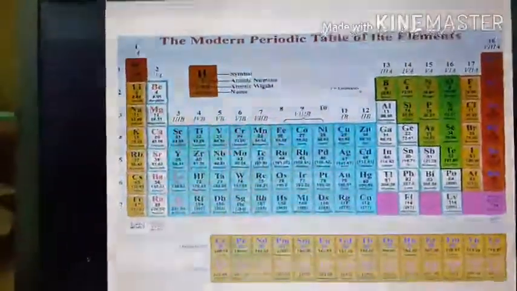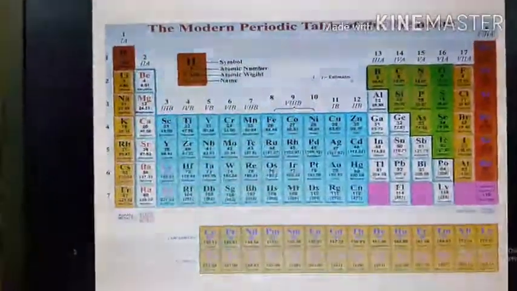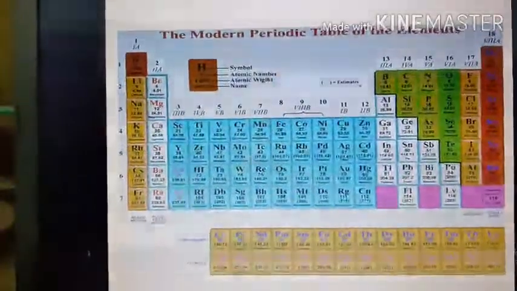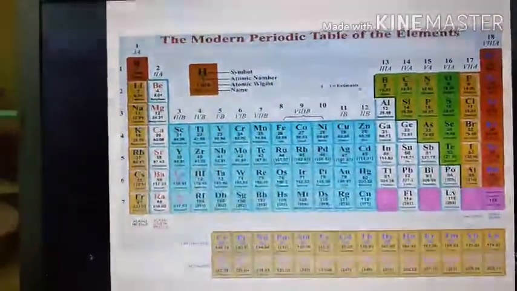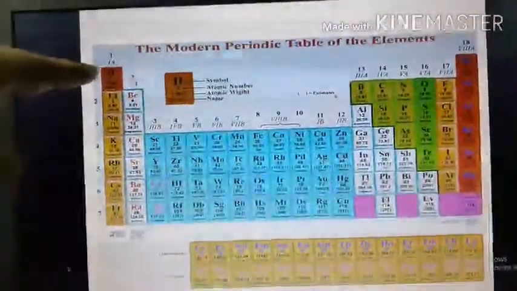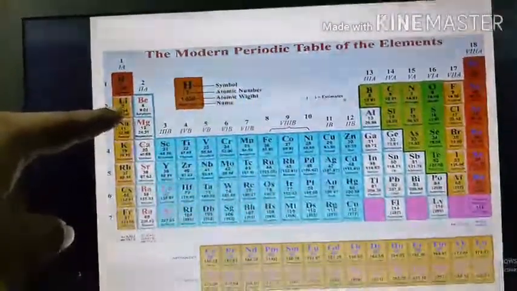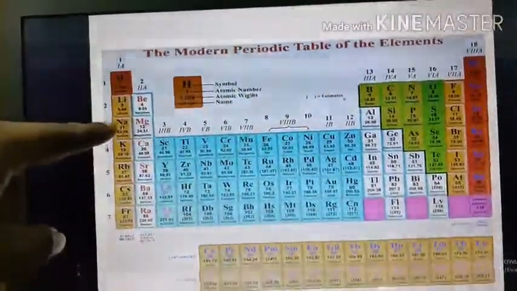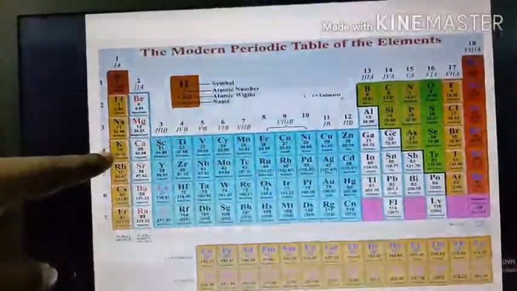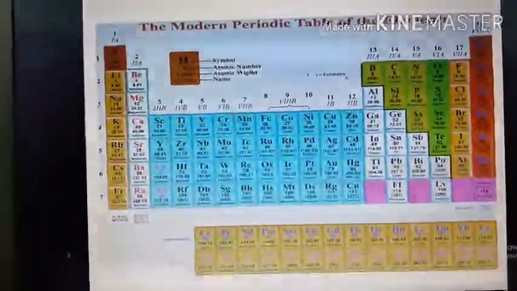Now you see, this arrangement is based on the electronic configuration, and the outermost shell gives the period number. If the outermost shell of the element is the K shell, that means the element will be present in the first period. If it is the L shell, it will be in the second period. If it is the M shell, then the element will be in the third period. If it is the N shell, then the element will be in the fourth period. Like that.